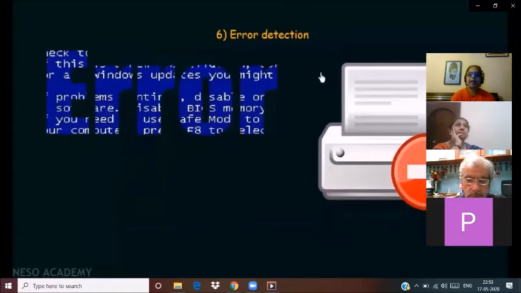The other important function is error detection. As you know, there can be errors. Error detection is again the most important function performed by operating system. There are different platforms which can be used for finding out errors, and finding an error is the most important function, because without that no program can be executed with accuracy. If you want the output to be perfect, then we need error detection, and therefore error detection is done by operating system. So this is about error detection.